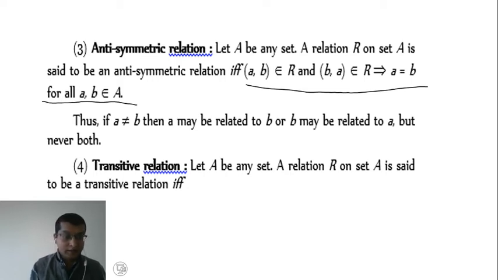Now, fourth one, transitive relation. Let A be any set.